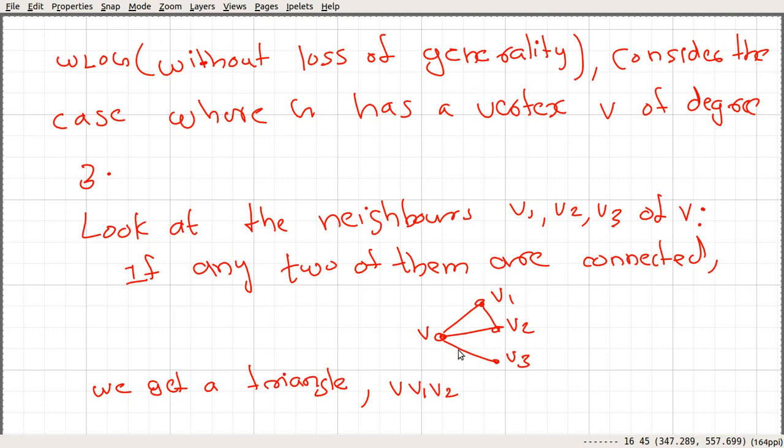Or maybe another triangle: if v2 and v3 are connected, we have one more triangle. So we only need one.